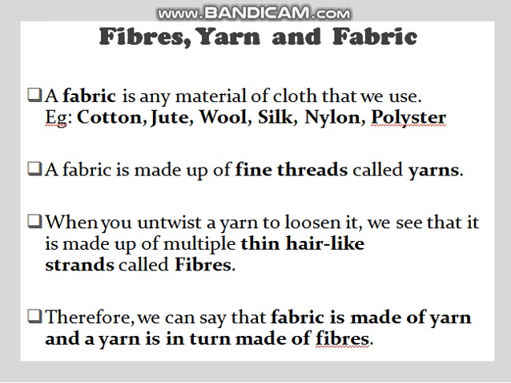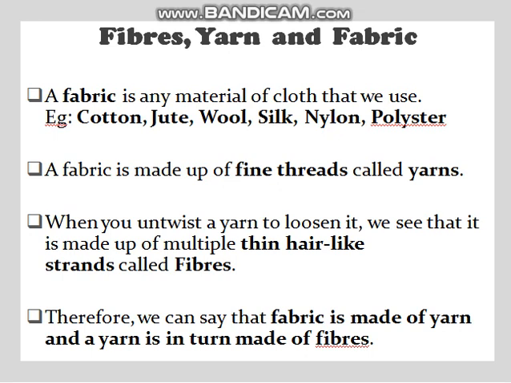But when we try to compare, for example, a sweater with a t-shirt, we can notice a difference. Both are very much different from each other. So basically here we will talk about different fibers of which a fabric is made. What are fibers? Sorry, what is fabric?